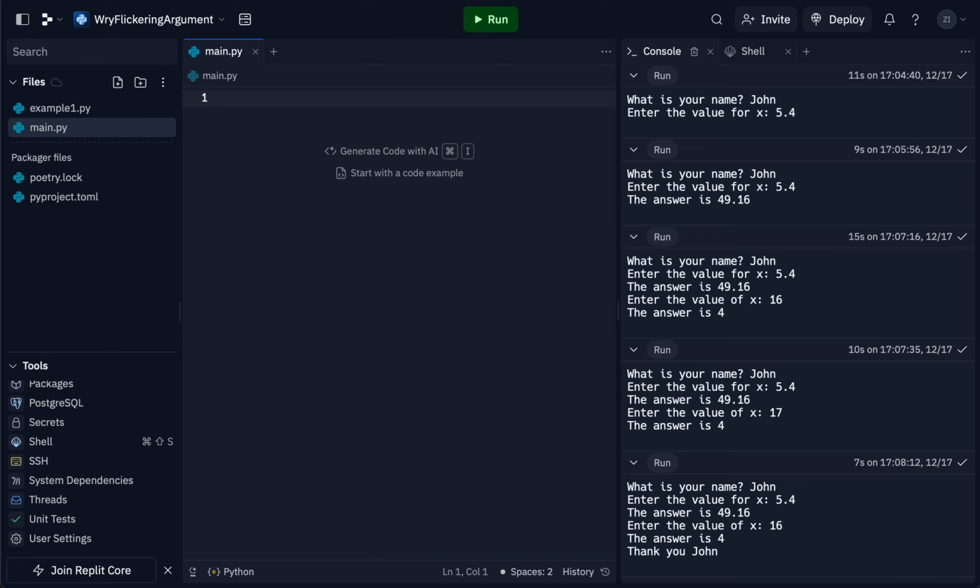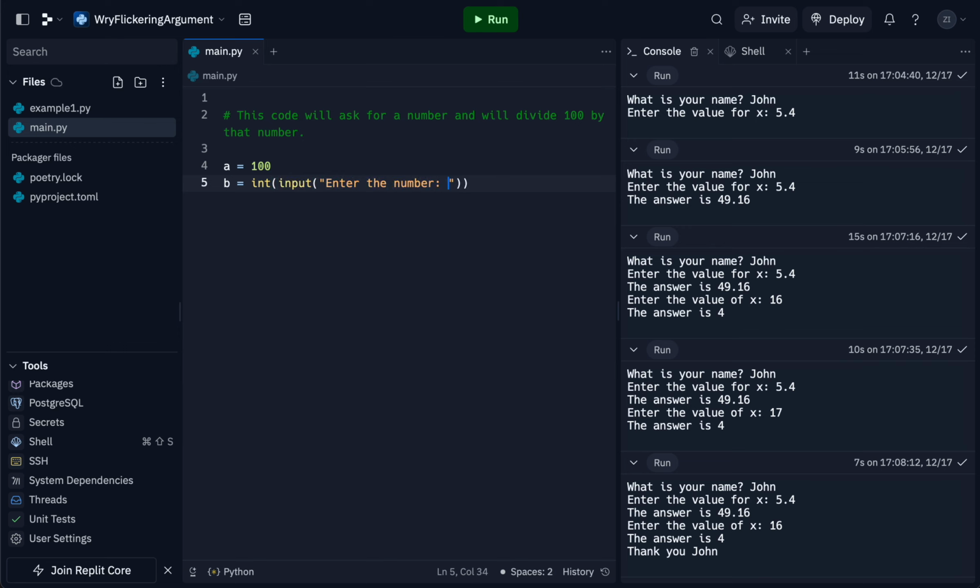Okay. The next example, this code will ask for a number and will divide 100 by that number. So we'll say a equals 100, and we'll say b equals int(input("Enter the number")).